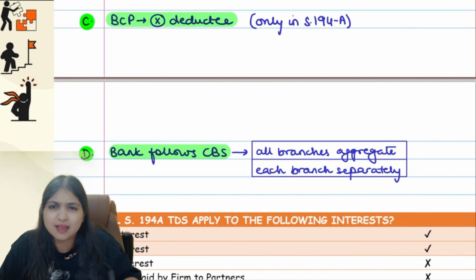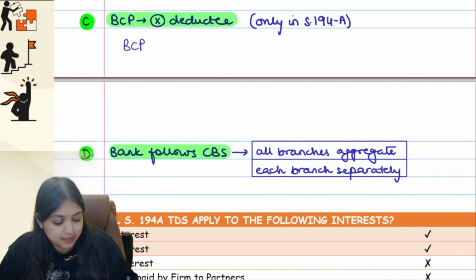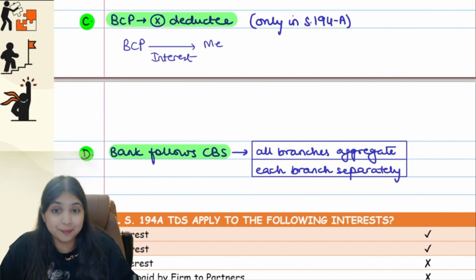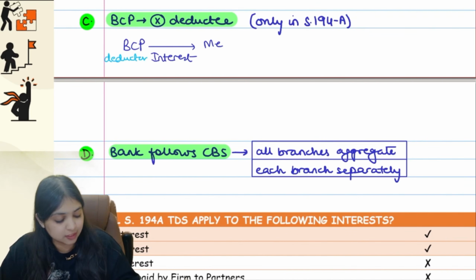What does this mean? Don't worry about the sentence. I'll straight away give you an example. I'll give you 2 examples, okay? In example number 1, BCP is giving me interest. So for me, it is income, and for me, the source of income is BCP. So at source, tax will be deducted. So BCP will become the deductor of tax, guys. They will deduct the tax and they will give me the balance interest only.